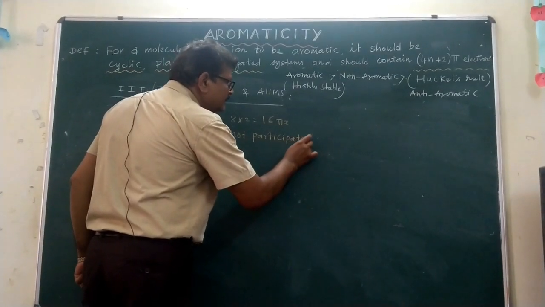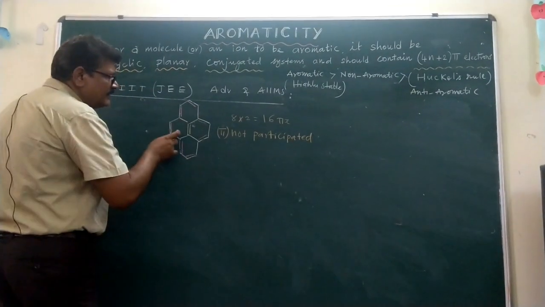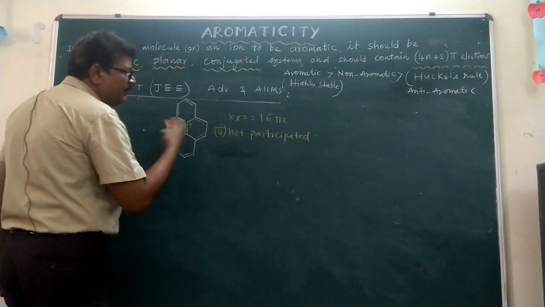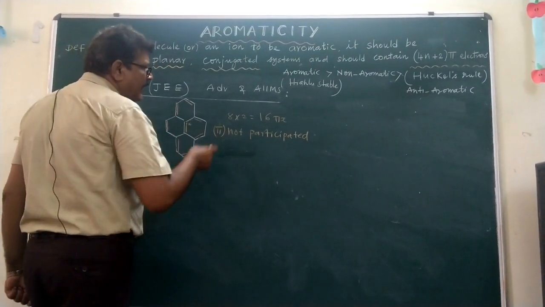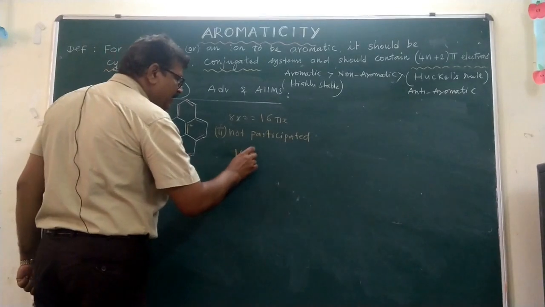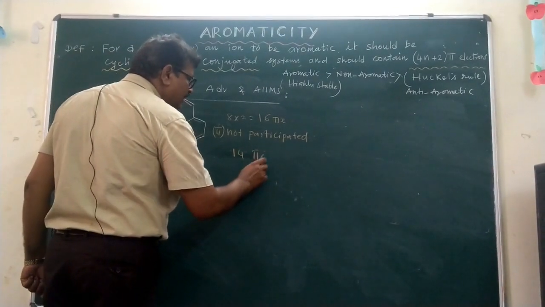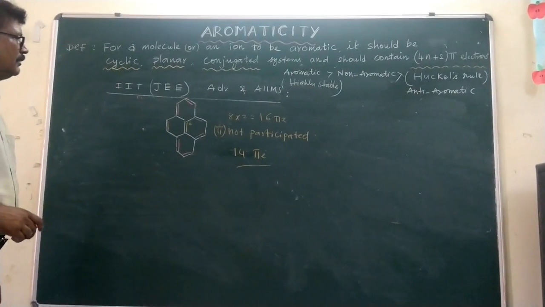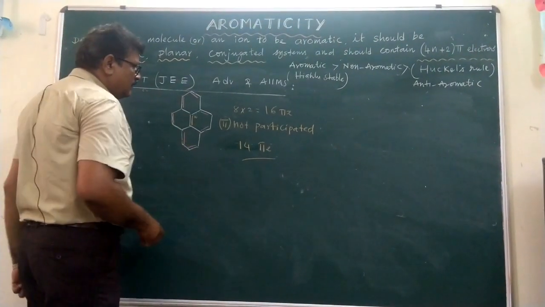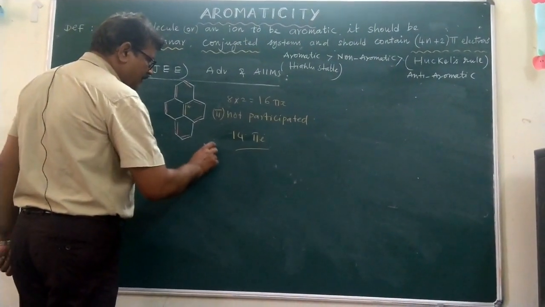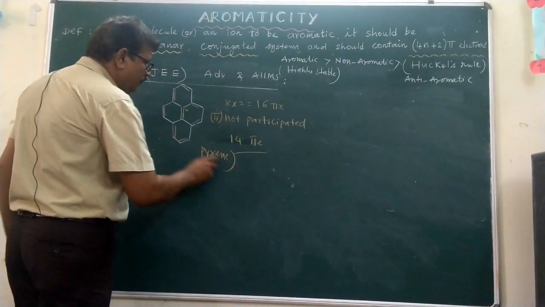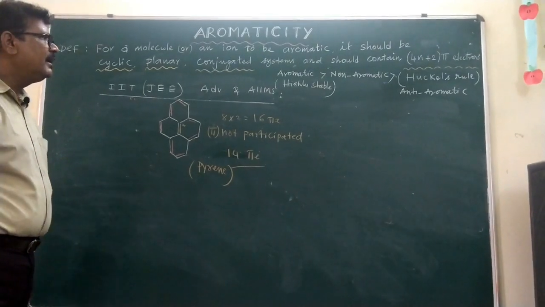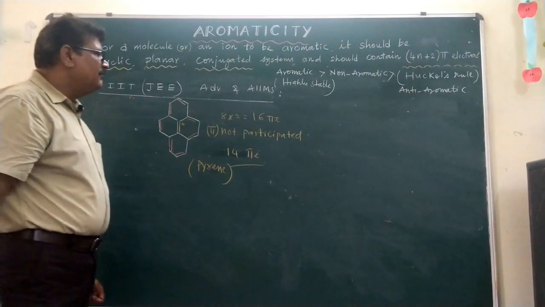Hence this is considered only as 7 into 2, that is, 7 pi bonds are there, and only 14 pi electrons are there in this compound. Hence, it is an aromatic compound. This is what is called pyrene. So in pyrene there are only 14 pi electrons, not 16 pi electrons.